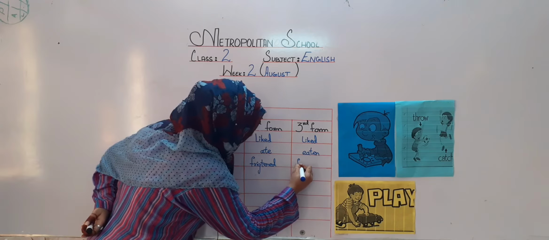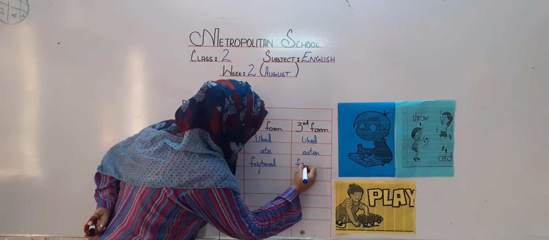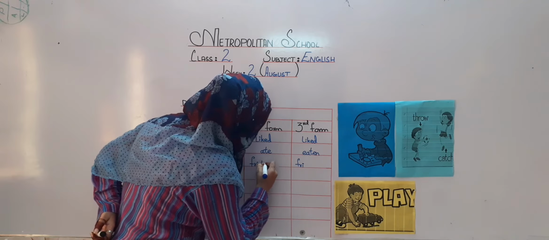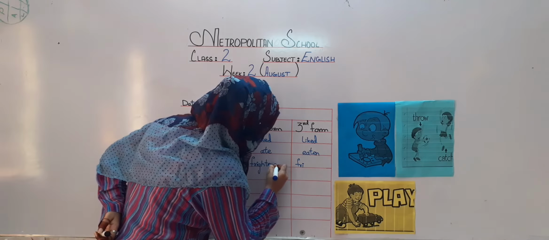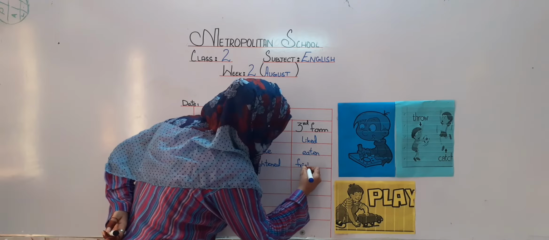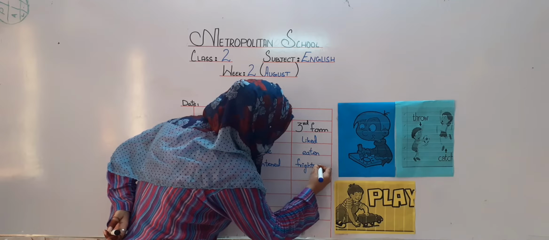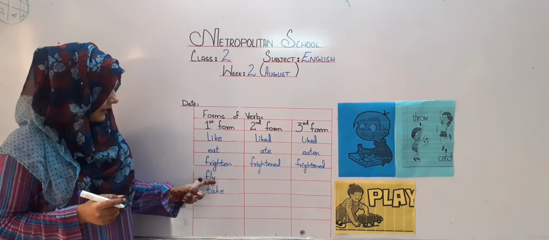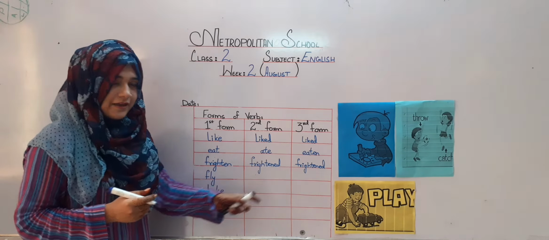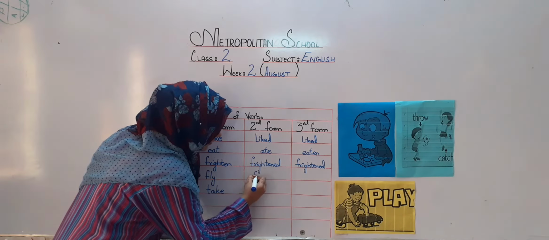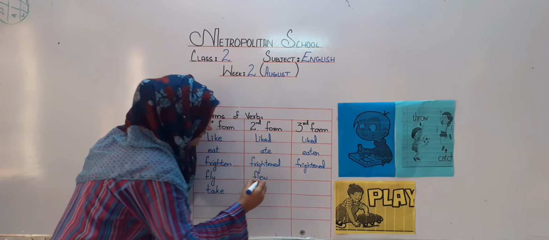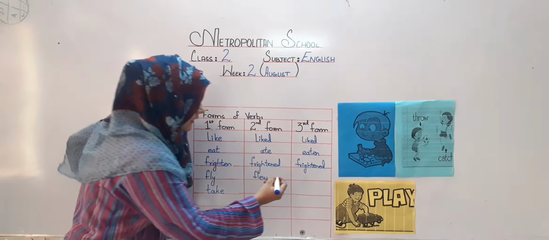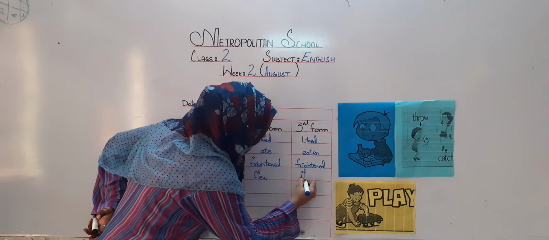Same with the past participle or the third form. Then fly. The second form of fly will be flew. I fly a kite. Second form, I flew a kite. And then flown.